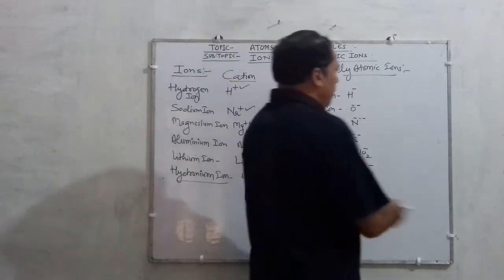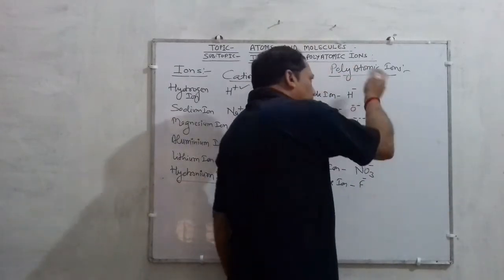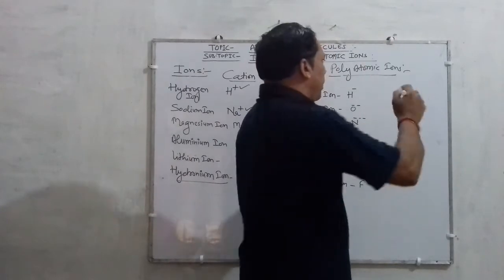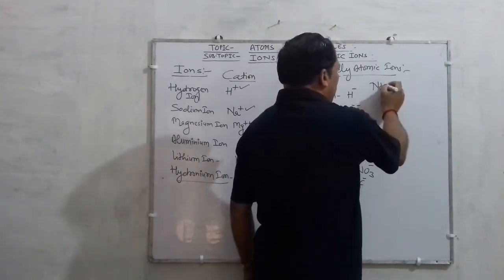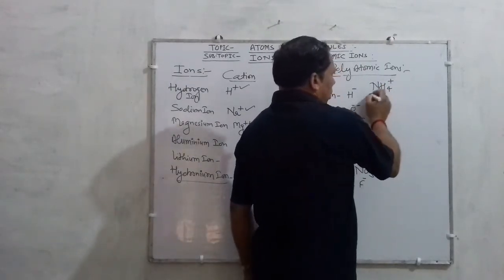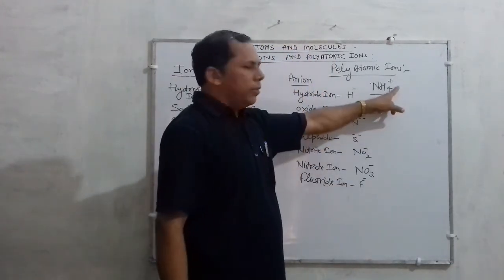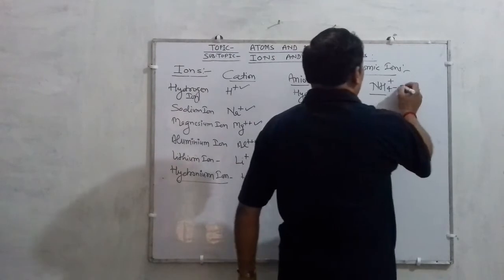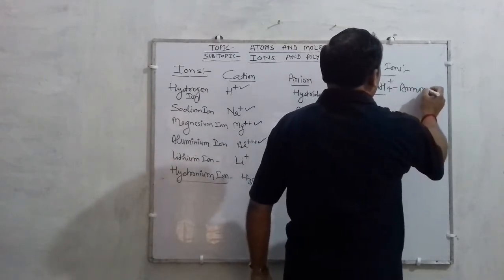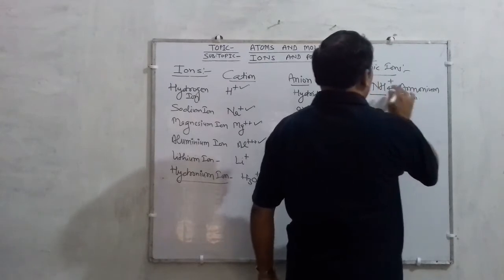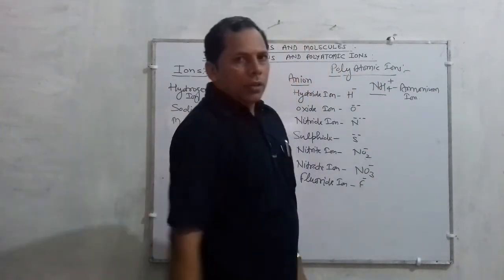For example, the meaning is a group of atoms. So a group of atoms means more than 2 atoms must be present. You have heard the name of this very ion, ammonium ion, which is NH4 plus. It is a good example of a polyatomic ion.